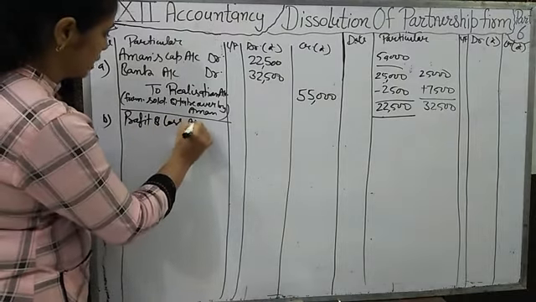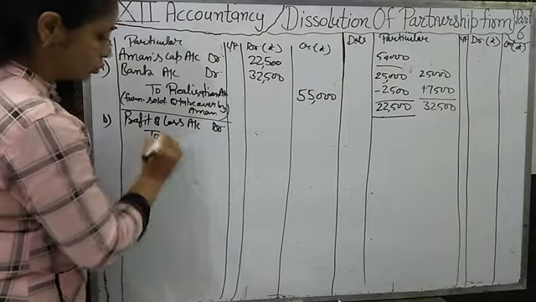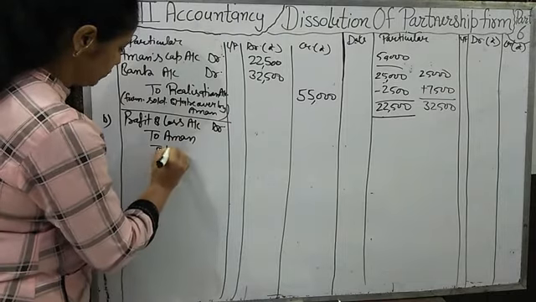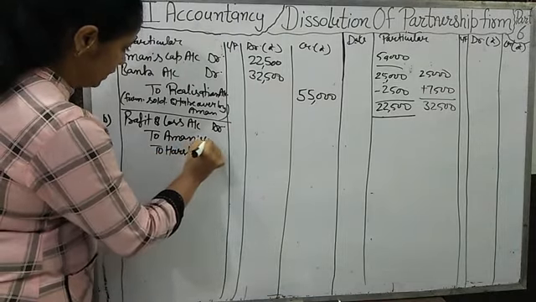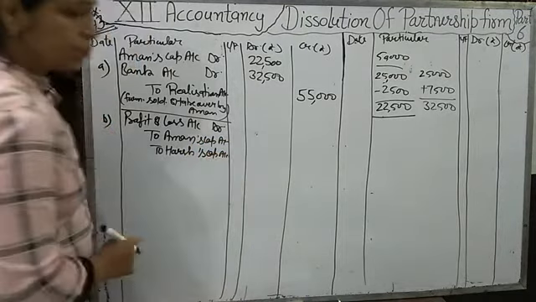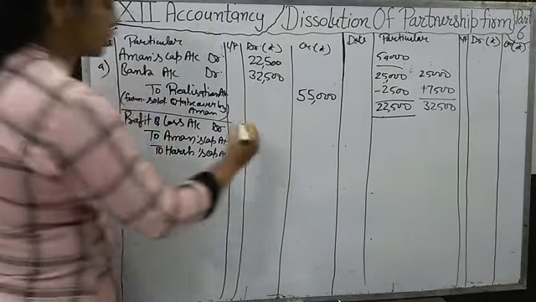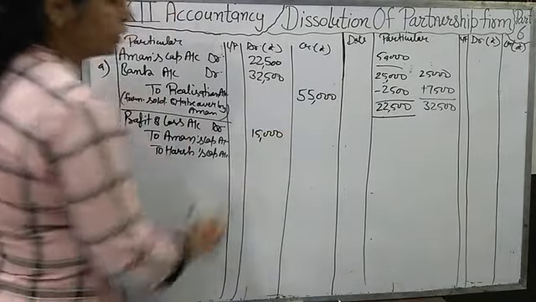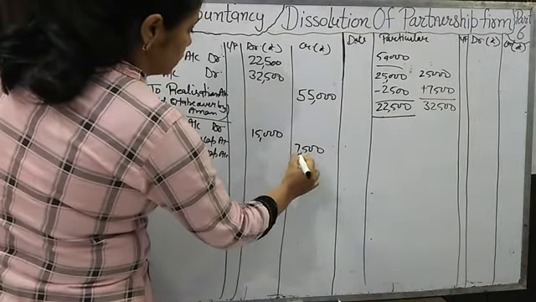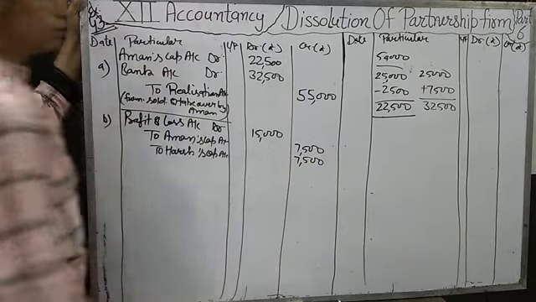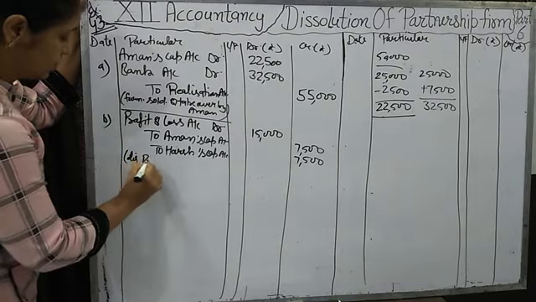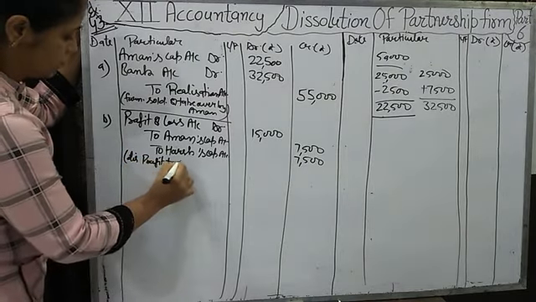Profit and loss account debit to that partner names given to us, Aman and Harsh, capital account, in their profit sharing ratio. Profit sharing ratio is not given in the question, then it will be equal, 1:1. So distribute the 7,500 and 7,500. Okay. Write the narration: distribute profit to the partners.